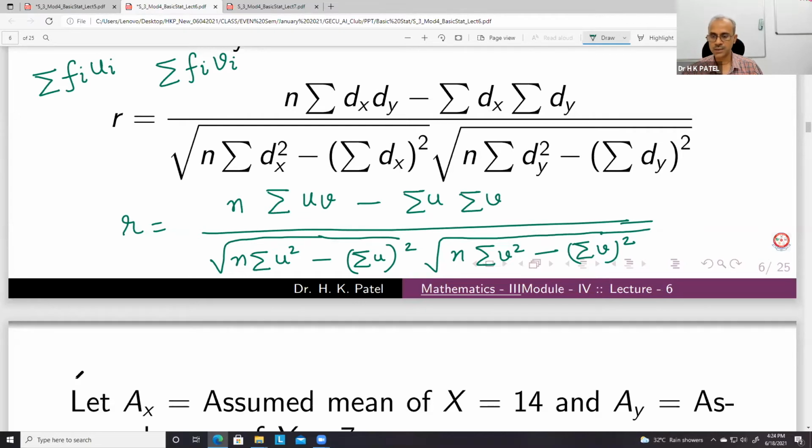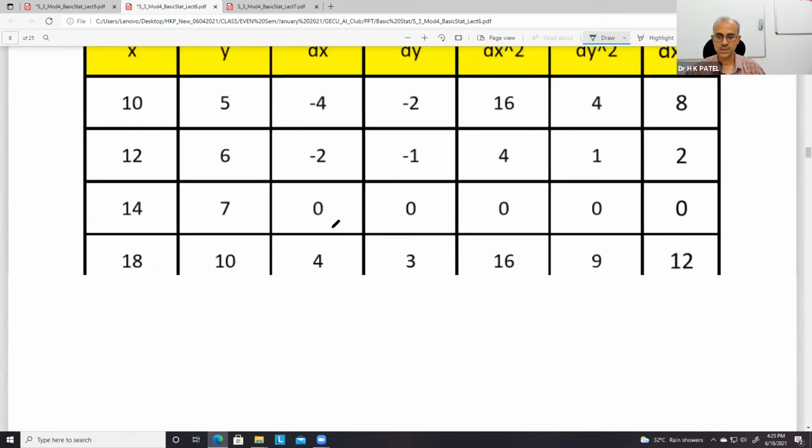So all these symbols u and v will have f associated with them. So u, f_u, v, f_v, and this will be the frequency of u, which we will denote by f_u. So this will be summation f_u u, this will be summation f_v v, and then this will be f_uv uv. So just from this formula we can get the formula for bivariate frequency distribution.